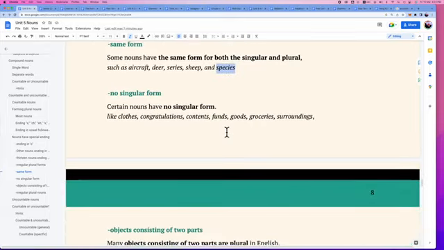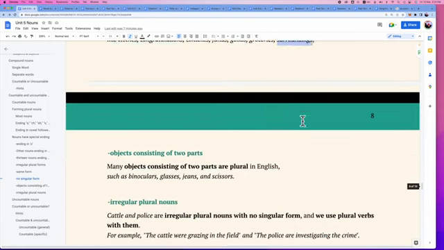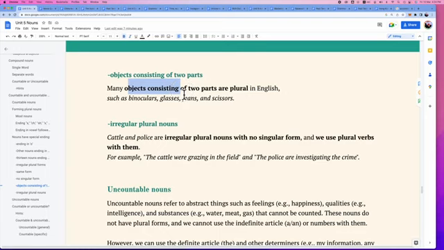And some other nouns don't have any singular form. For example, congratulations, clothes, contents, funds, goods, groceries, surroundings. Many objects have 2 parts, so they are plural. For example, some objects that have 2 parts mostly are plurals. For example, binoculars, glasses, jeans, scissors, pens, etc.